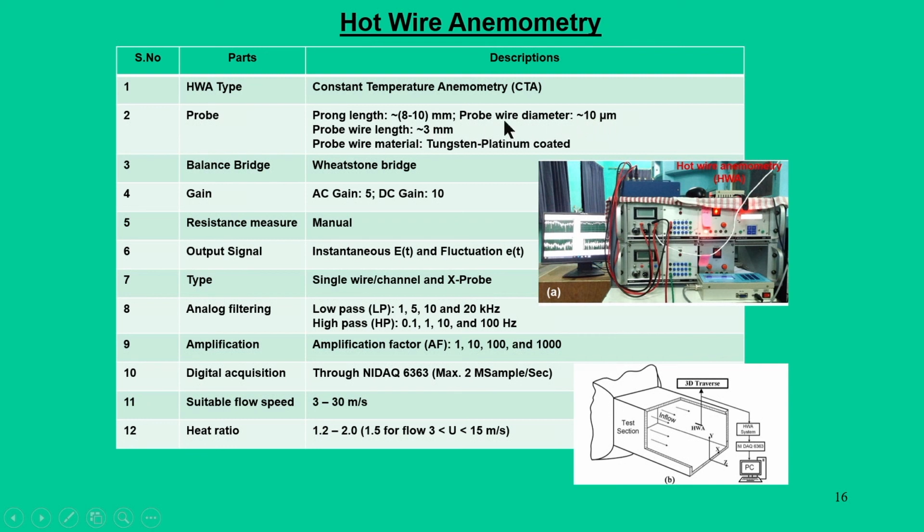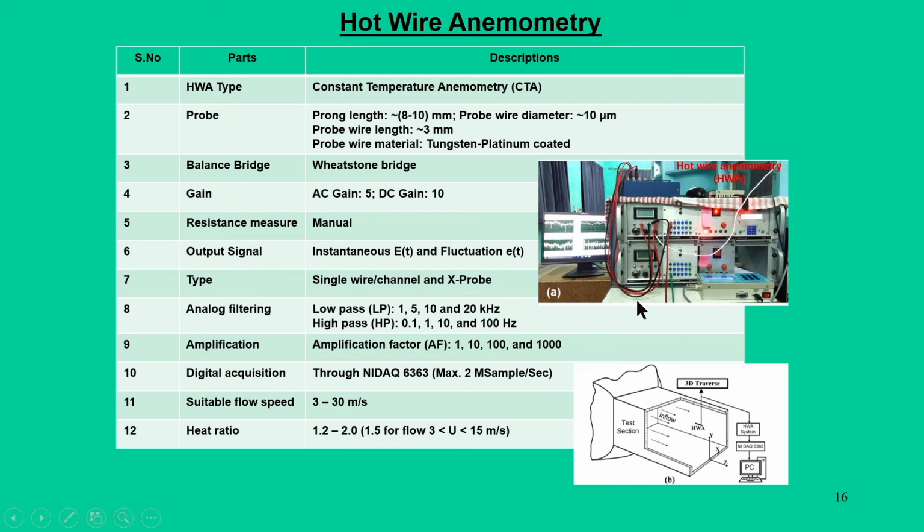So, you can see this kind of miniature version of the probe being used to measure the velocity in the wind tunnel. It is very good and suitable for flow speeds between 3 to 30 meters per second. And of course, there are other instrumentation aspects: we want to measure the output signal in instantaneous mode or fluctuation mode, and we can have a single wire channel or multiple probe types.